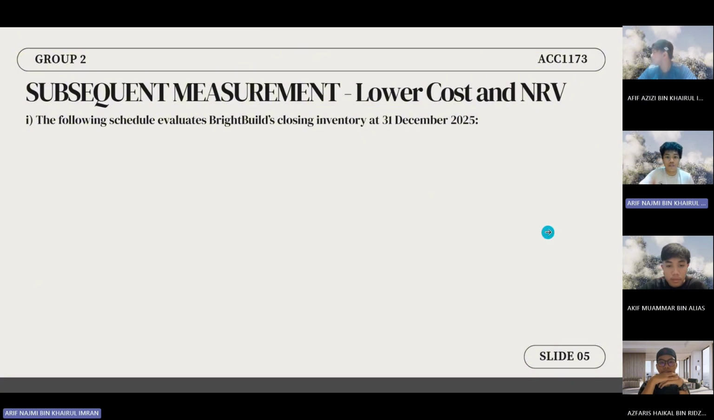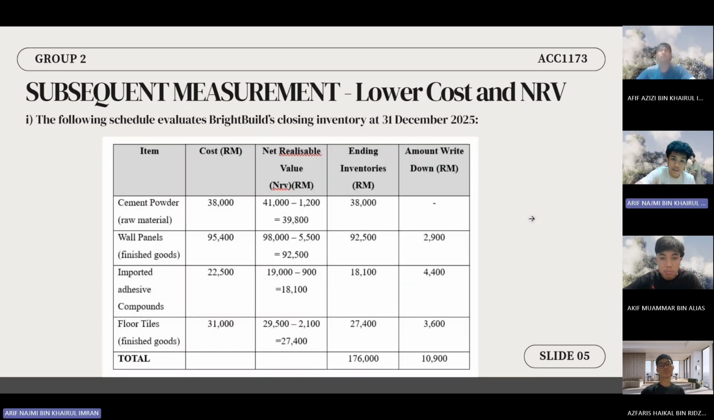Thank you, Afif. Now let's look at how Brightwood evaluates its closing inventory at 31st December 2025 using NRV. Let's review the items one by one. For cement powder, the cost is 38,000 ringgit, and the NRV is 39,100 ringgit. Since the cost is lower, it remains valued at 38,000 ringgit. For wall panels, the cost is 95,400 ringgit, but the NRV drops to 92,500 ringgit. So we must write it down to its NRV, resulting in a write-down amount of 2,900 ringgit.